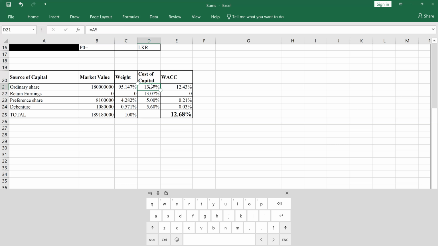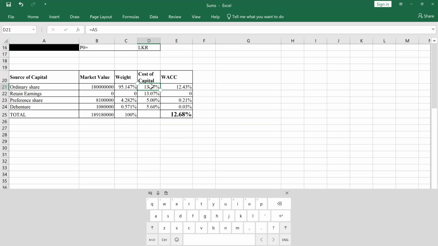Then the cost of capital. We calculated the cost of capital for ordinary shares, preference shares and debentures. Keep in mind, ordinary shares belong to the owners of the firm. Retained earnings also belong to the owners of the firm. Therefore, we can say the cost of ordinary shares equals the cost of retained earnings.